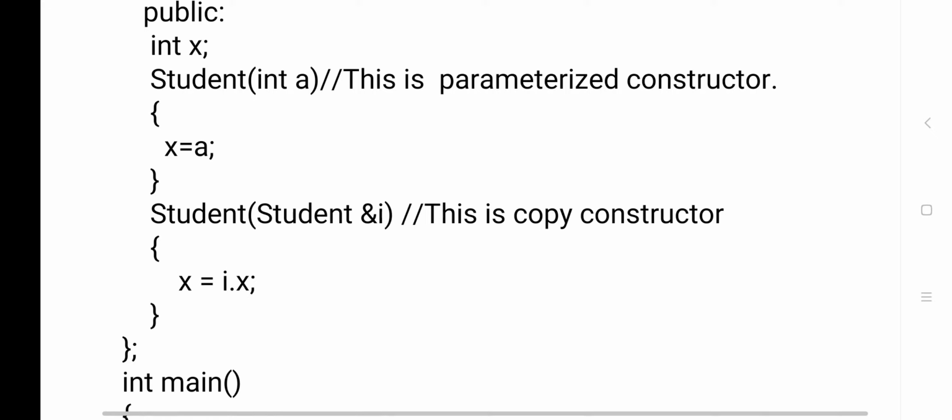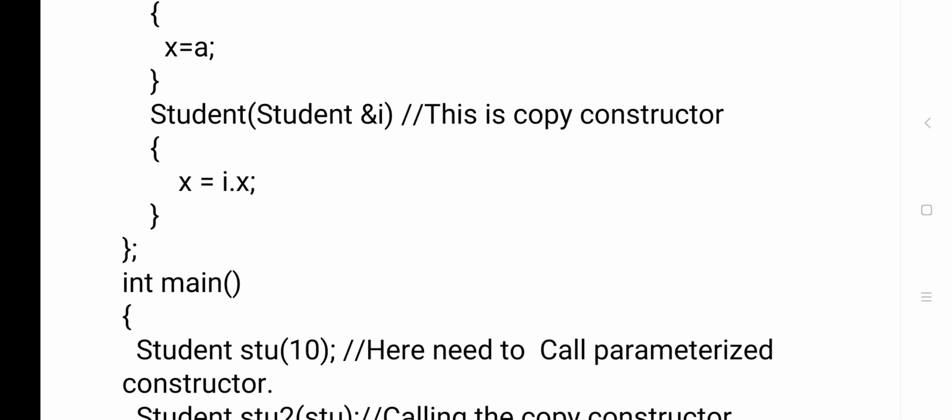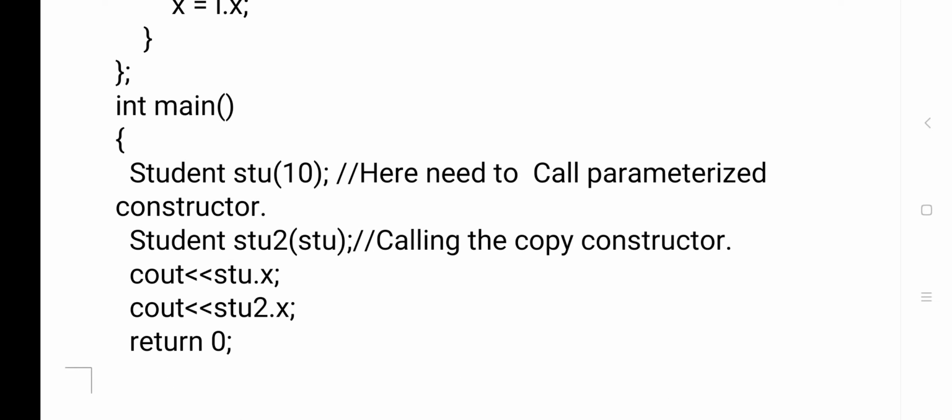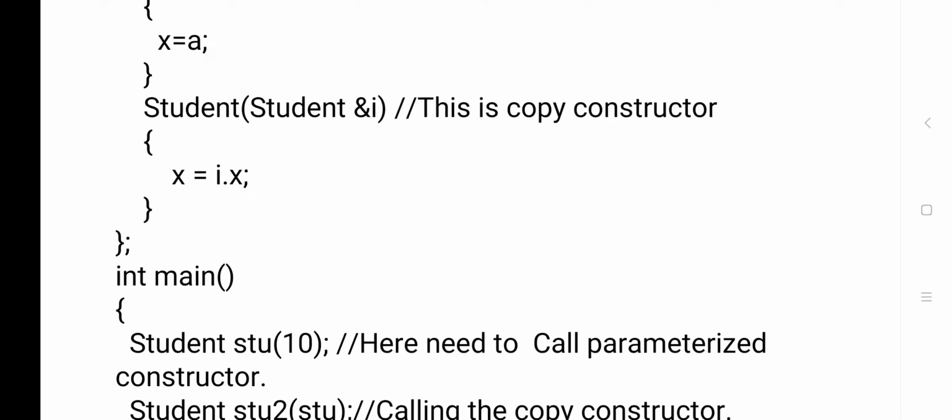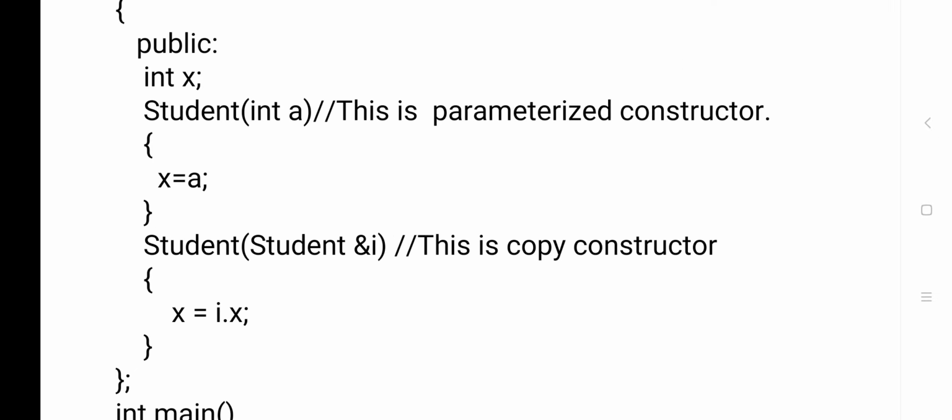Next, one more constructor I am creating here, student. In the parenthesis you see, student ampersand I. Ampersand I means student here is the old class, and I is nothing but an object. Student ampersand I, this is a copy constructor. With ampersand, we are taking the value of another object. x equals I dot x. Now what is I?